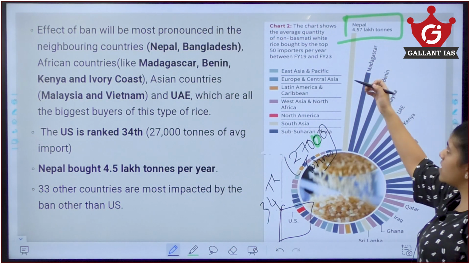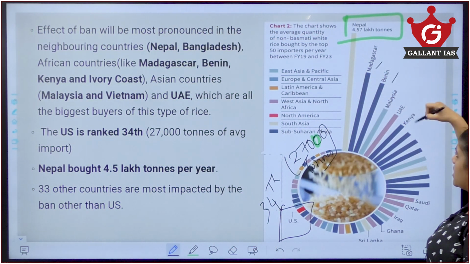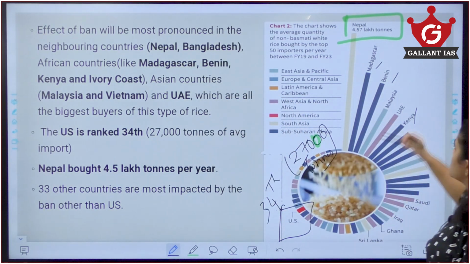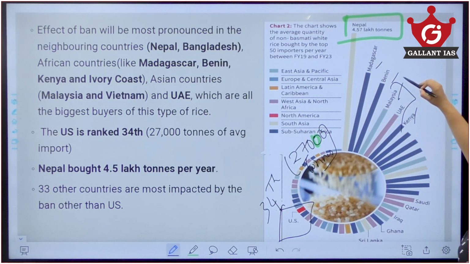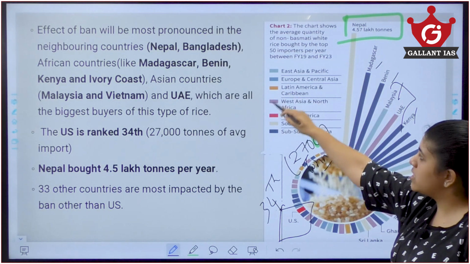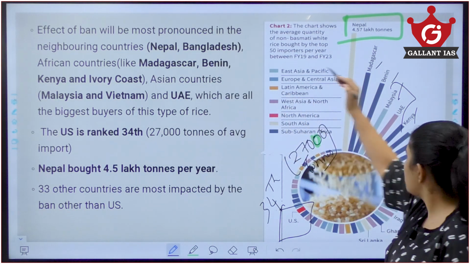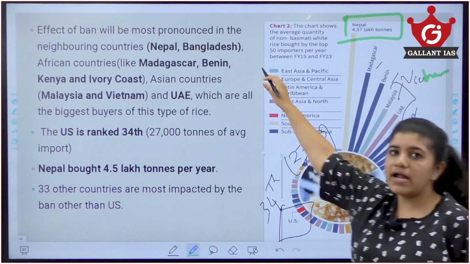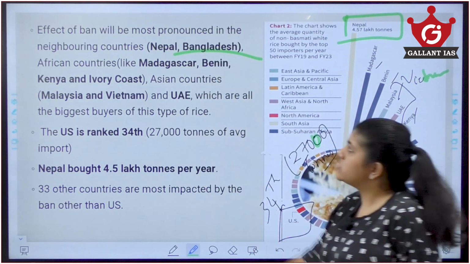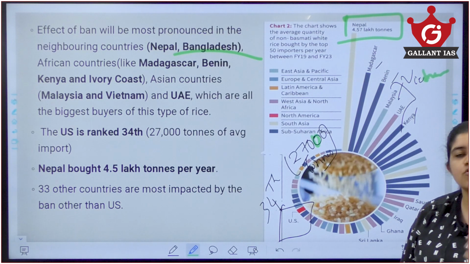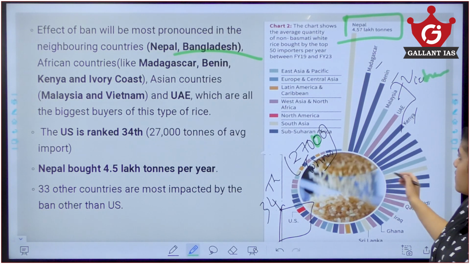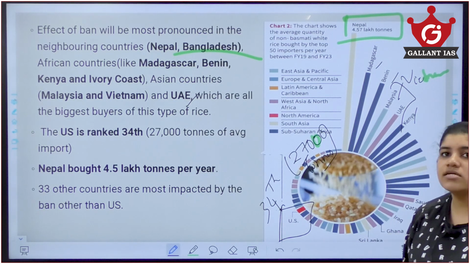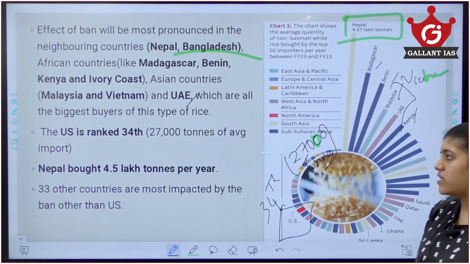You can see other African countries like Madagascar, Benin, Kenya, and also Ivory Coast, and Asian countries like Malaysia, and also another Asian country, Vietnam, coming here. Our neighbors like Nepal and Bangladesh constitute the majority of the neighboring countries who buy rice from India, and we can also state that the UAE and other countries are the biggest buyers of this type of non-Basmati white rice from India.